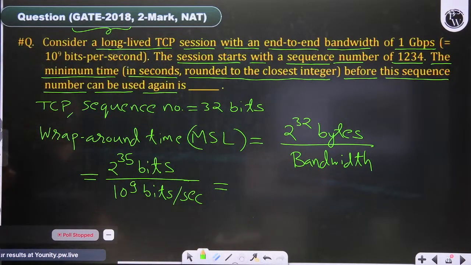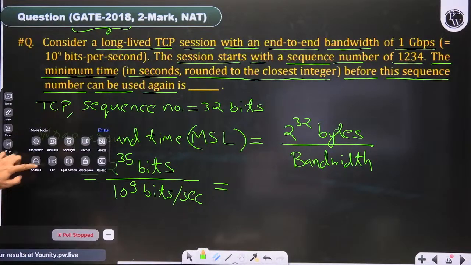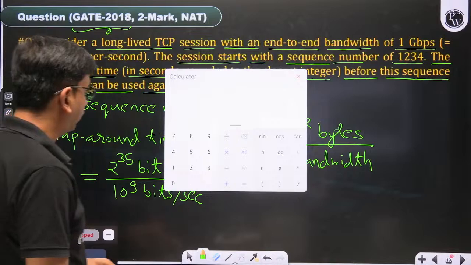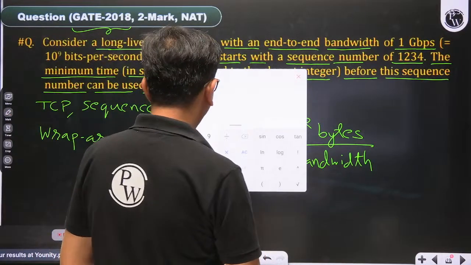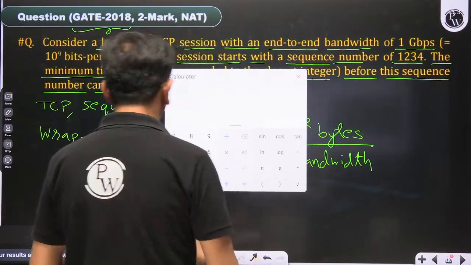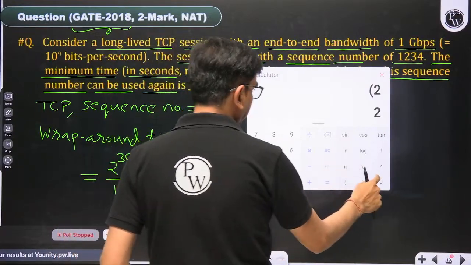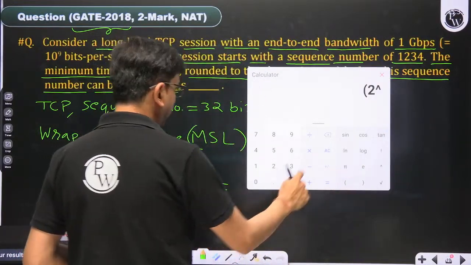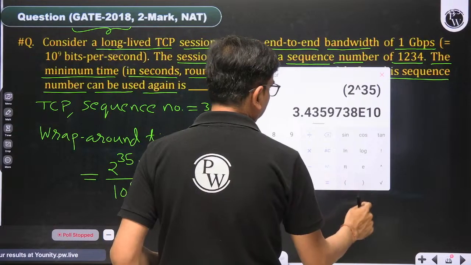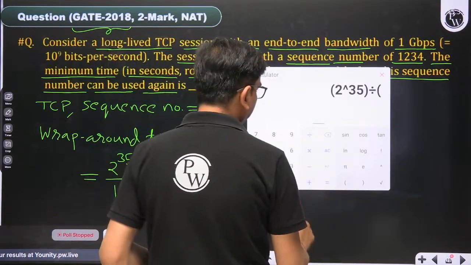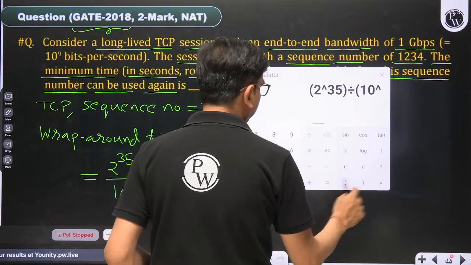Let me check whether it is a scientific calculator or not. Can I use the power value here? Yes. So here 2 to the power 35, and divide by 10 to the power 9. The answer will be in seconds.